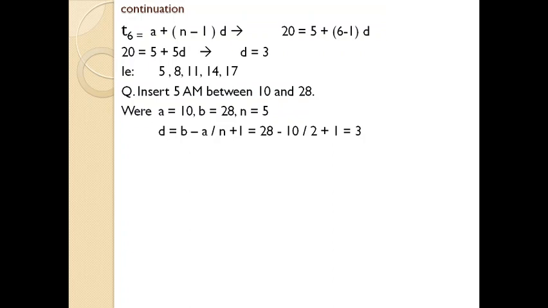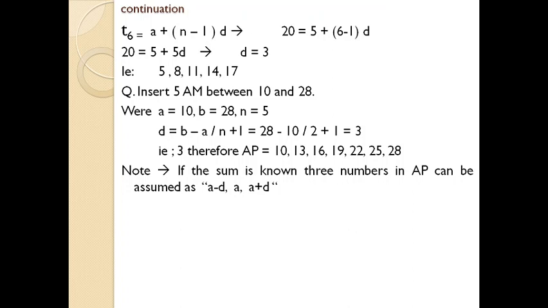There is a slight mistake in this written. Here the n is 5, so the substitution has to be made like this: 28 minus 10 divided by 5, not 2, it's 5. 5 plus 1, like that. Okay, 28 minus 10, you will get 18, divided by 5 plus 1, you will get 6. 18 by 6, that's 3. The answer is correct. Here the number is a slight mistake. Just remember that. Okay, next one. Here the difference is 3. So we can arrive at an arithmetic progression starting from 10, 13, 16, 19, 22, 25, 28 and so on.